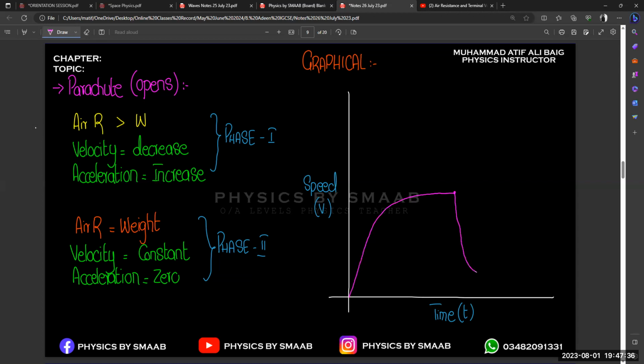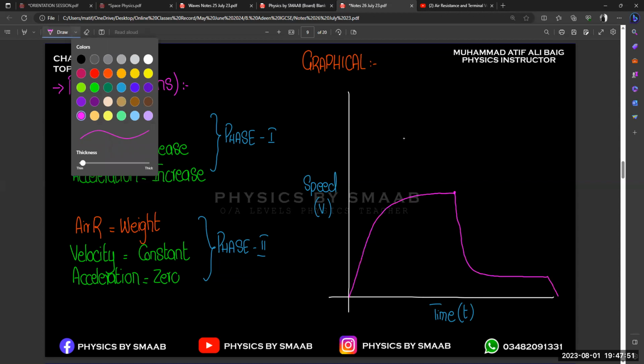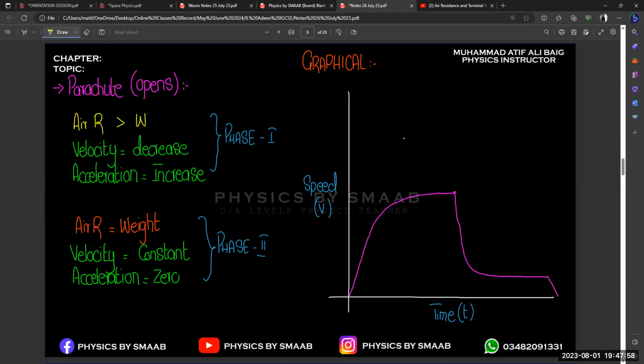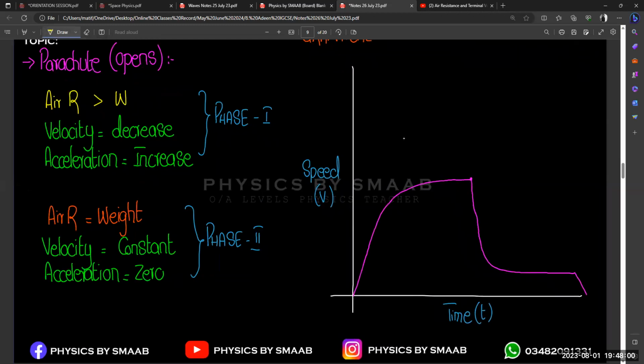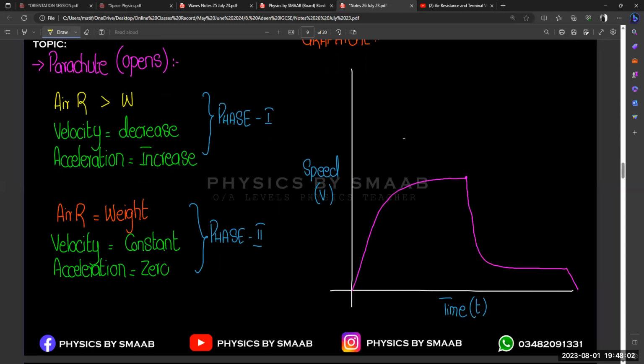Then again, it balances the weight and air resistance, and again we are going to move with constant speed, right? And after some time, we reach the ground surface, so that will be the zero speed. Okay, clear? Now if someone asks you to interpret and write important concepts, let's suppose we divide this whole graph into small components.